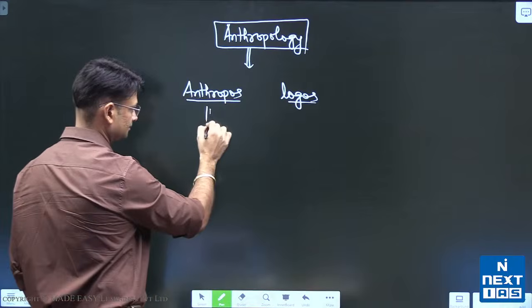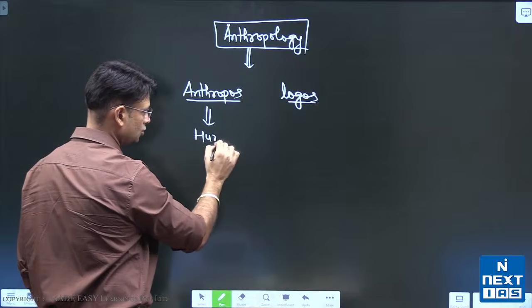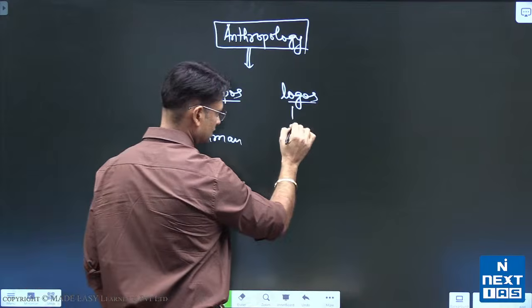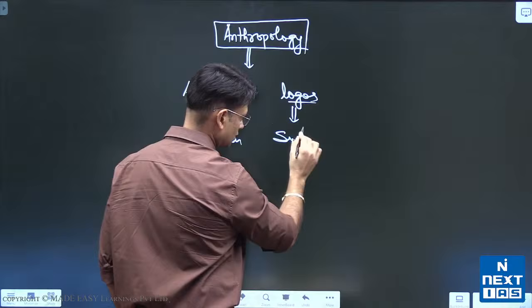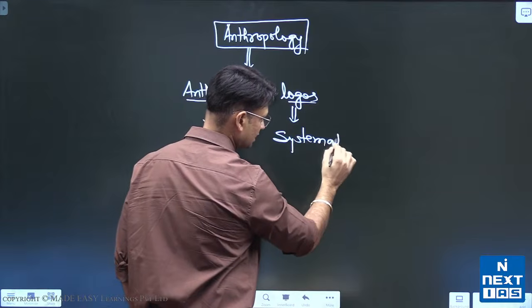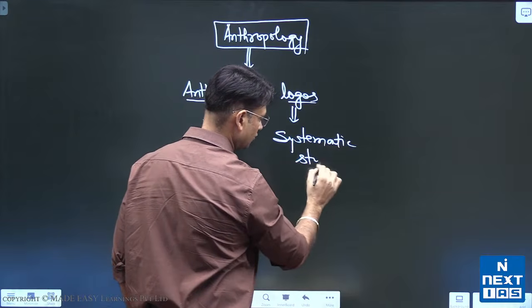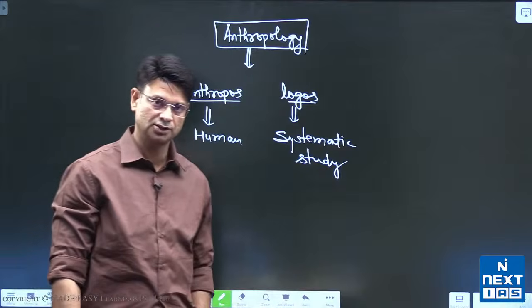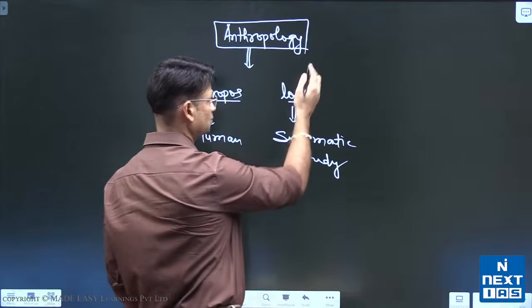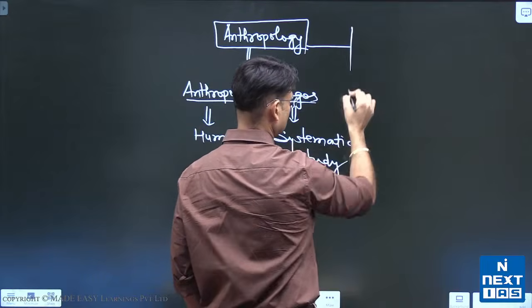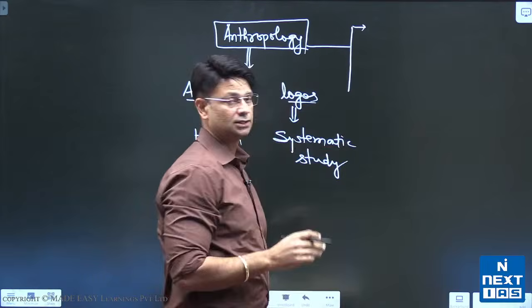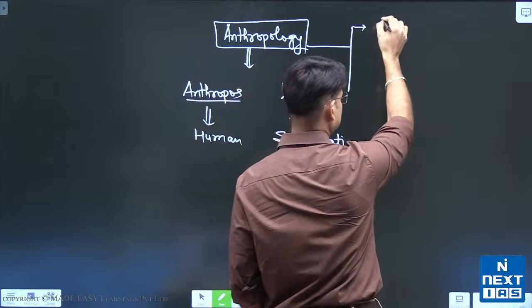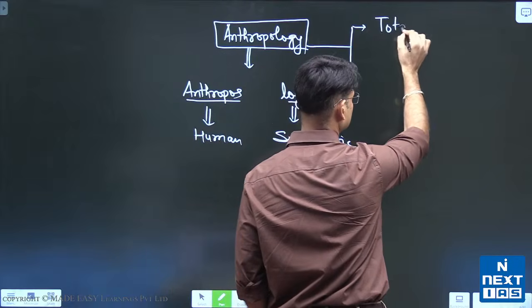Anthropos means human and logos means systematic study. So effectively, anthropology is a systematic study of humans. That's the most basic definition of anthropology. Now, what does anthropology actually study? Anthropology studies the human in its totality, the total study of humans.